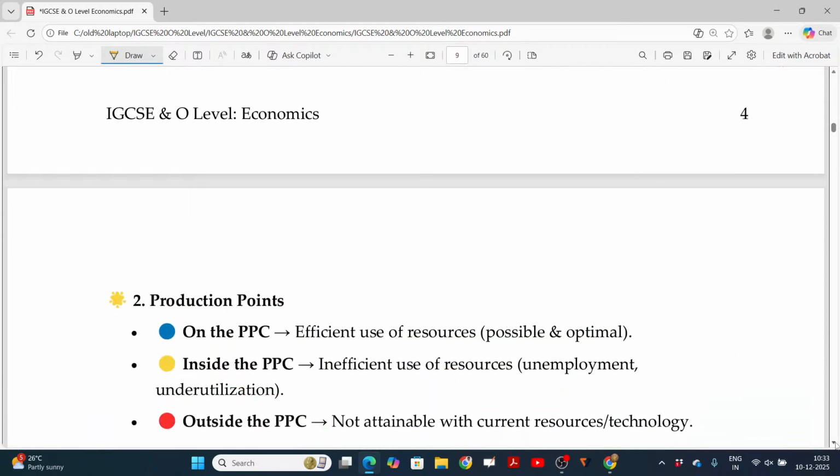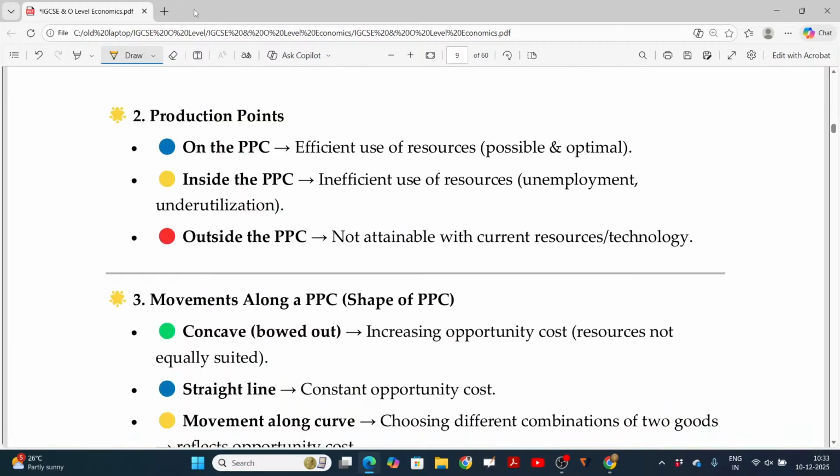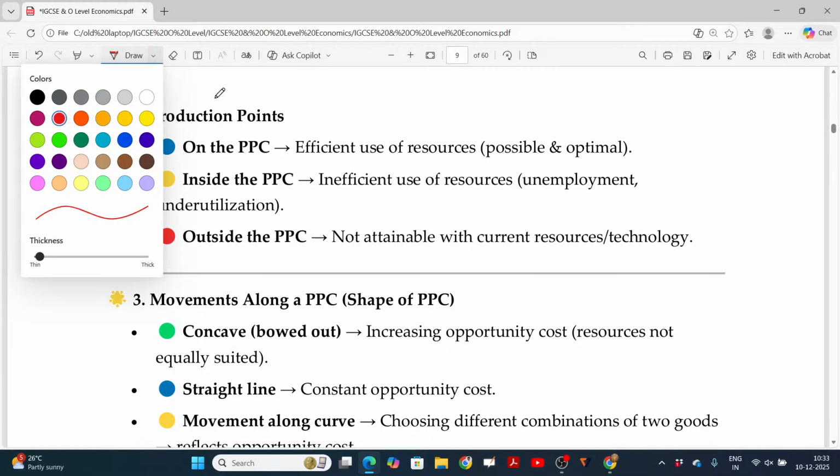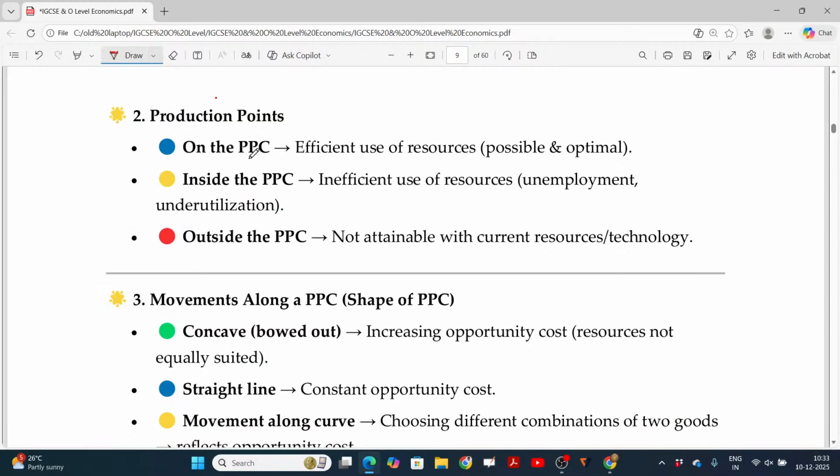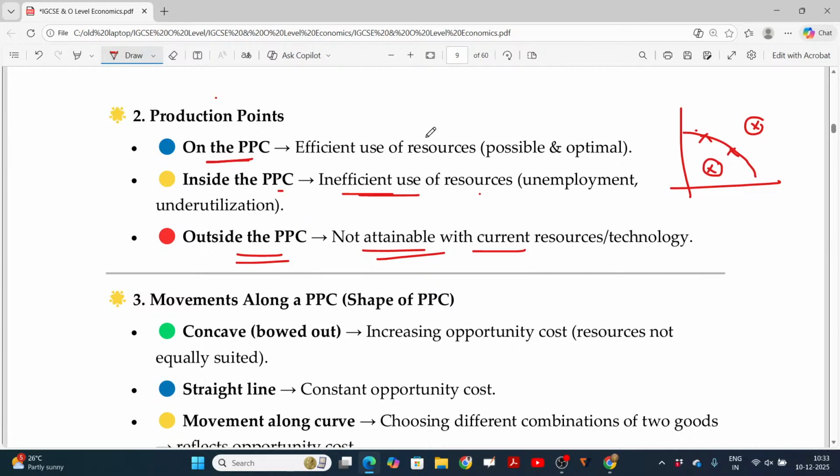And production points on the PPC, we have already seen. These are the points possible. This is unemployment of resources. This is impossible, right? So inside the PPC, there is inefficient use of resources. Outside the PPC, it is not attainable with the current resources and technology. On the PPC, efficient use of resources is possible.